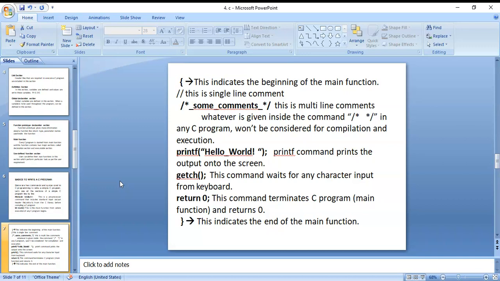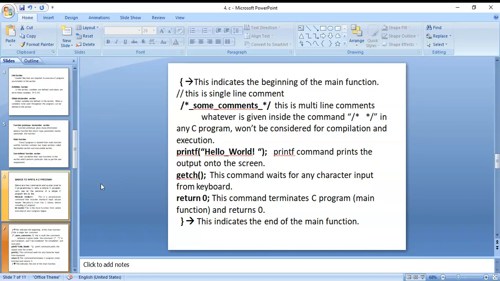The compiler can identify them by the symbols double slashes, or slash asterisk and asterisk slash. Those are comment lines, non-executable statements. When the compiler identifies those symbols, it treats them as comments and ignores them.